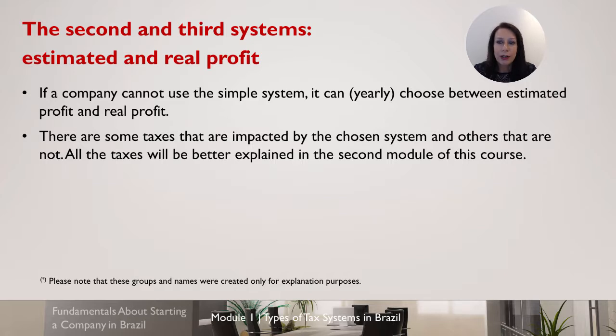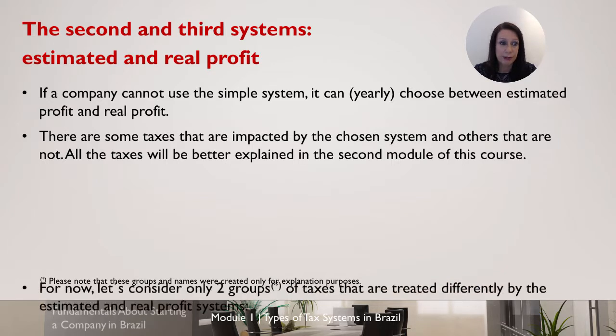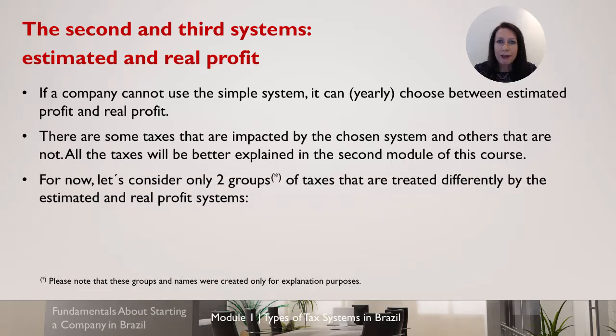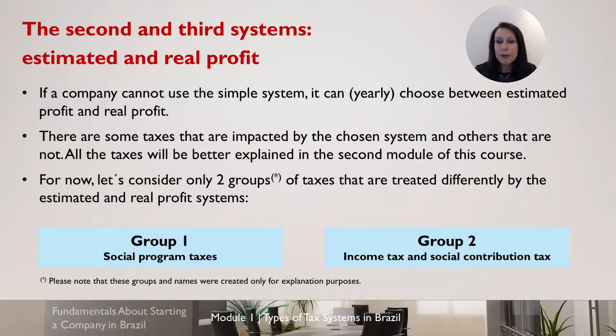So the taxes that are not impacted, I will talk about them in the second model. Now I will only explain about the taxes that are impacted, that are different in these two systems. So I divided the taxes into two groups only for purposes of explaining. These names don't exist in real life in Brazil, but to make it easier to explain, I divided them. So group 1 I call the social program taxes, and group 2 is the income tax and social contribution tax.